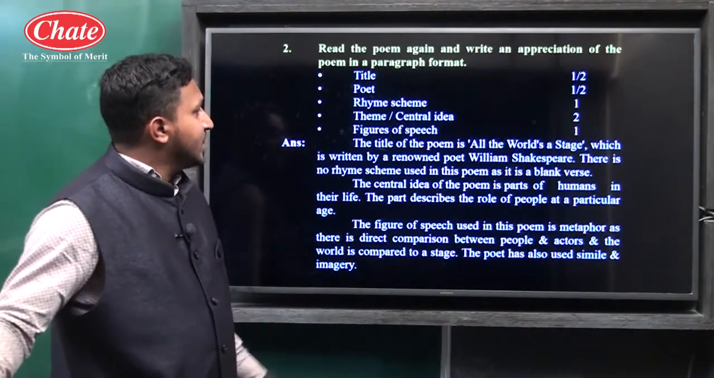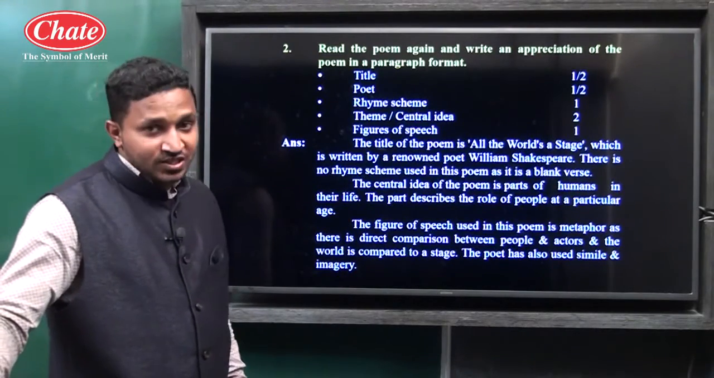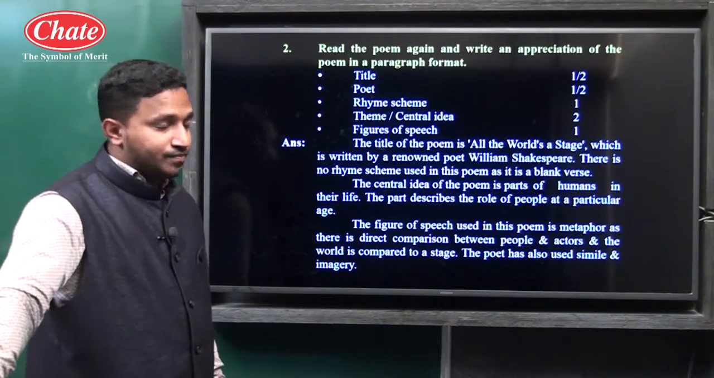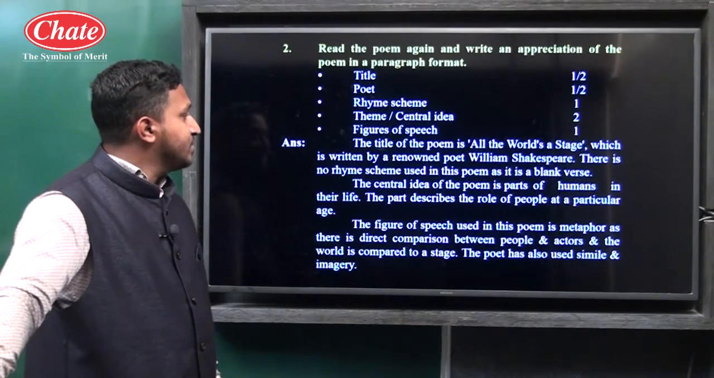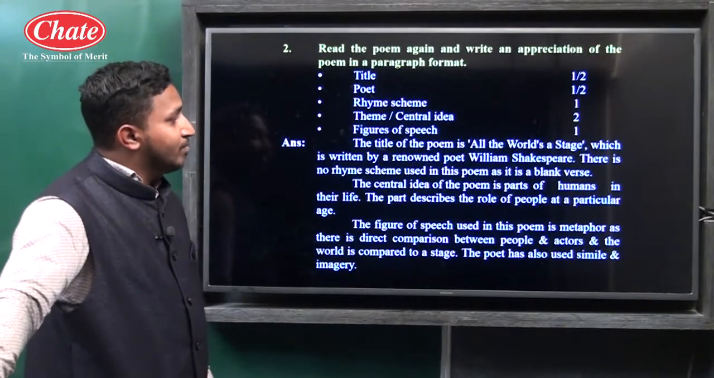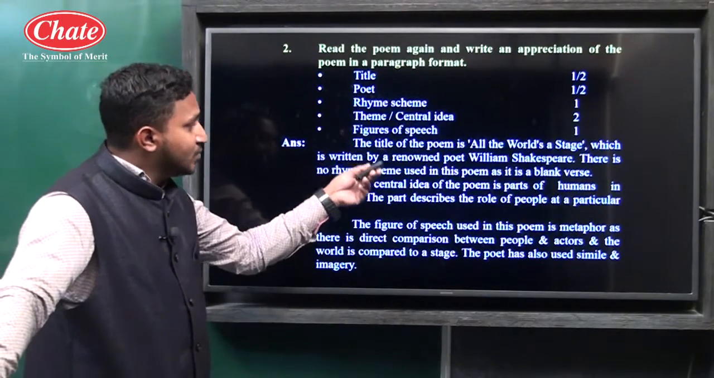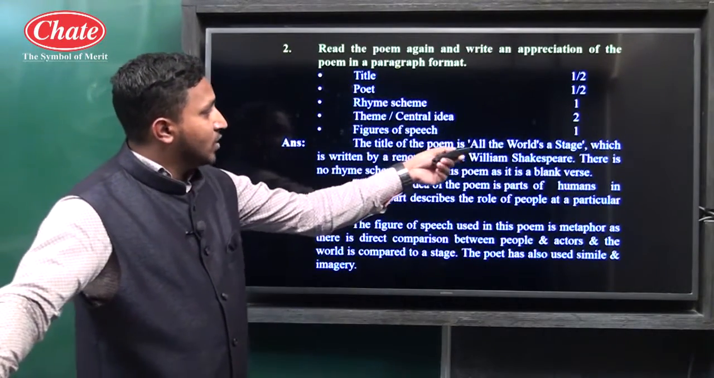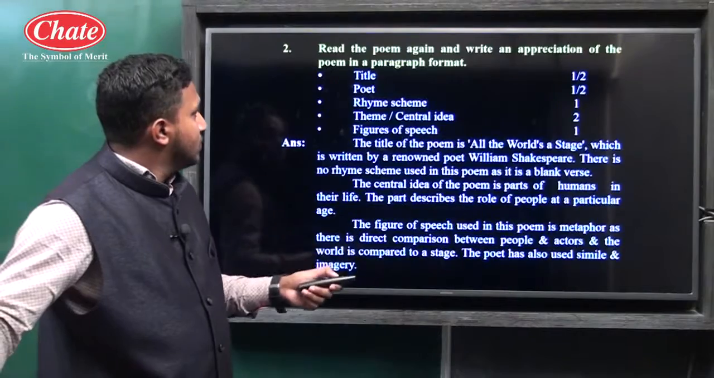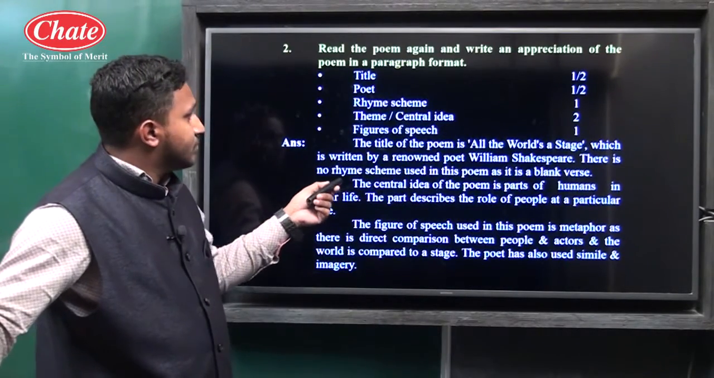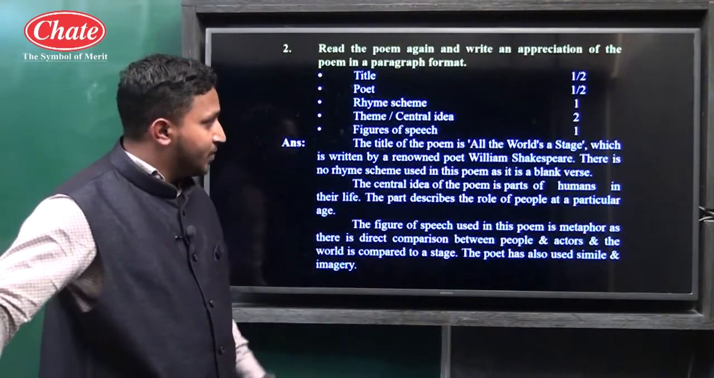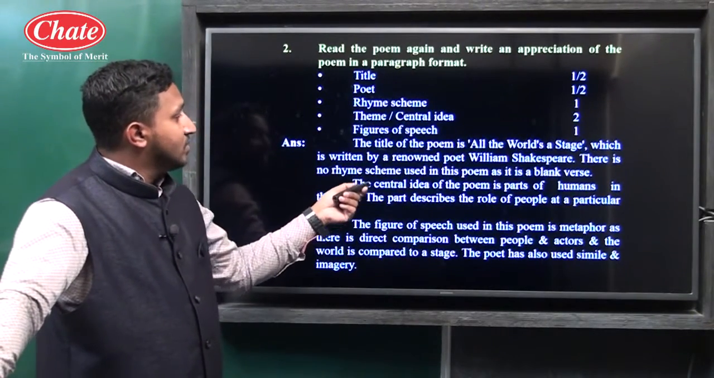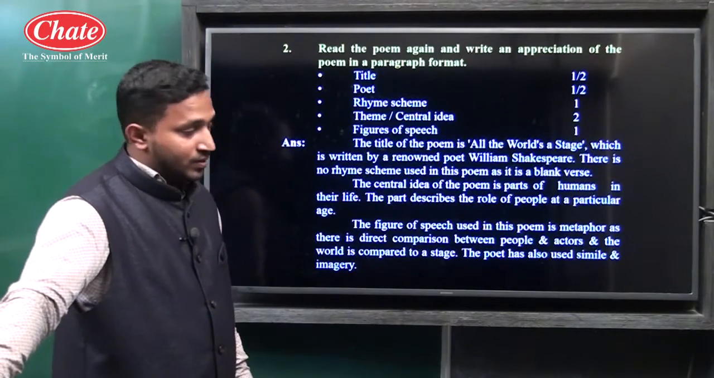So let's move. The title of the poem is "All the World's a Stage", which is written by the renowned poet William Shakespeare. There is no rhyme scheme used in the poem as it is a blank verse. So in this one small paragraph we have covered 2 marks here: the name of the poem, "All the World's a Stage", then the name of the poet, William Shakespeare, and the third one, the rhyme scheme of the poem, which we have already covered, and it's a blank verse.